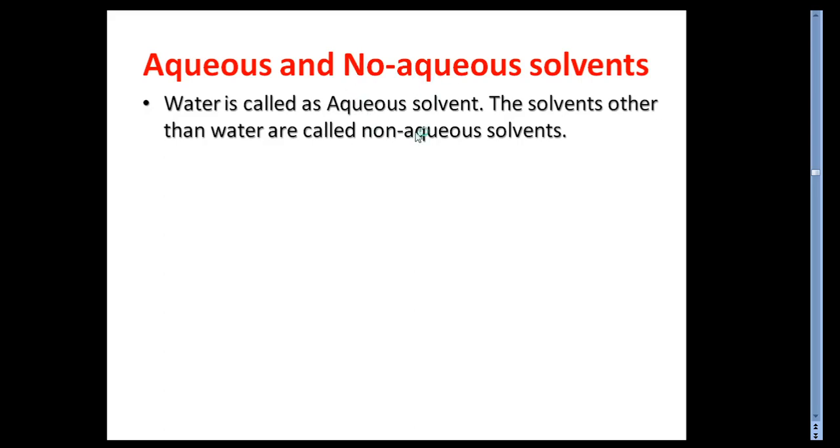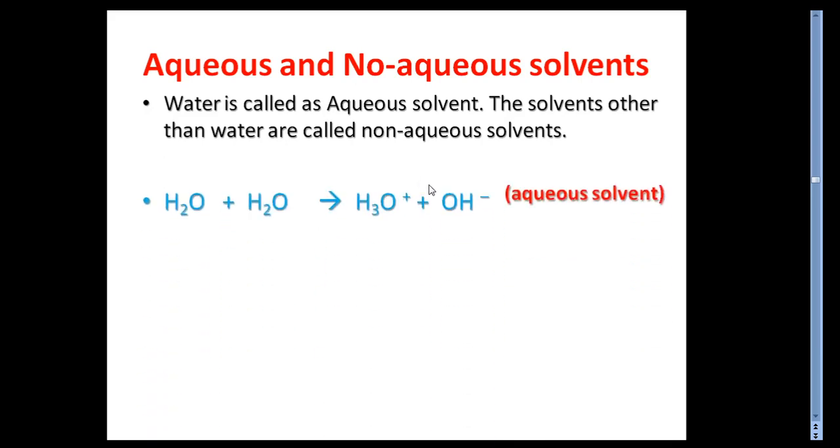Water actually comes in the category of the aqueous solvent, and other than water, all the solvents are called non-aqueous solvents. In this way we can see that the group is obtained as a result of self-ionization. In the self-ionization of the water molecule we can see a very simple reaction: water molecules get together to form hydronium ions and OH minus as the residue, and this reaction is the reaction for the aqueous solvent.